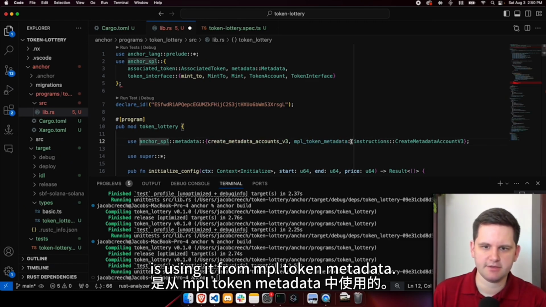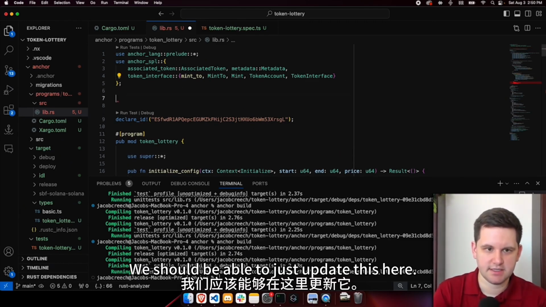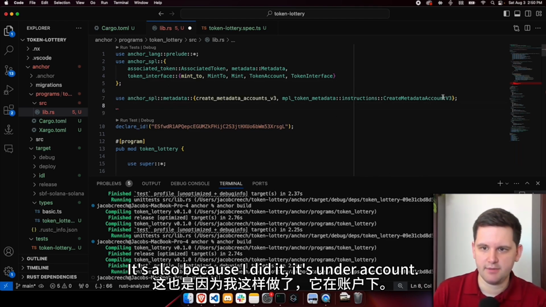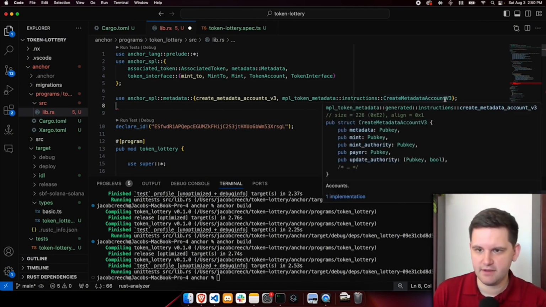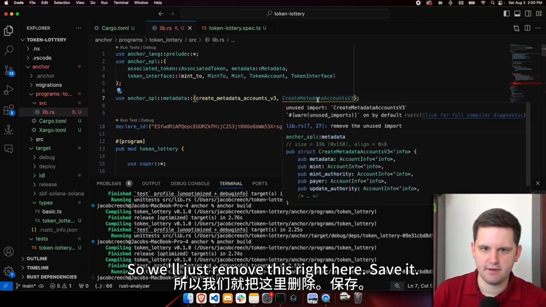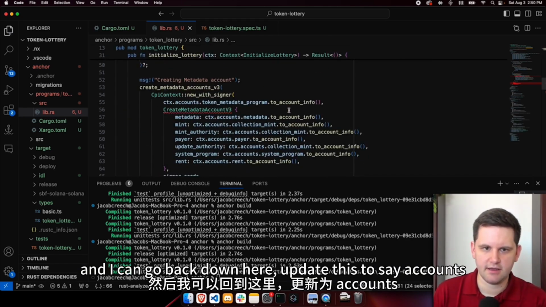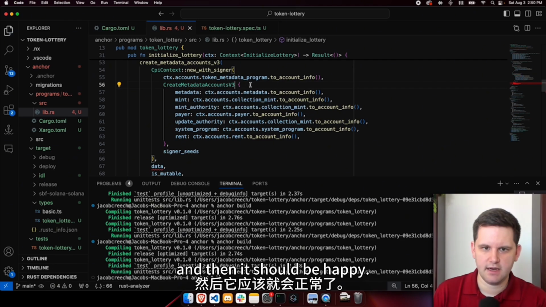It's using it from MPL token metadata. That's an easy fix. We should be able to just update this here. It's also because it's under accounts; it needs to be accounts v3. So we'll just remove this right here, save it. It's not being used, you can see, and I can go back down here, update this to say accounts, and then it should be happy.